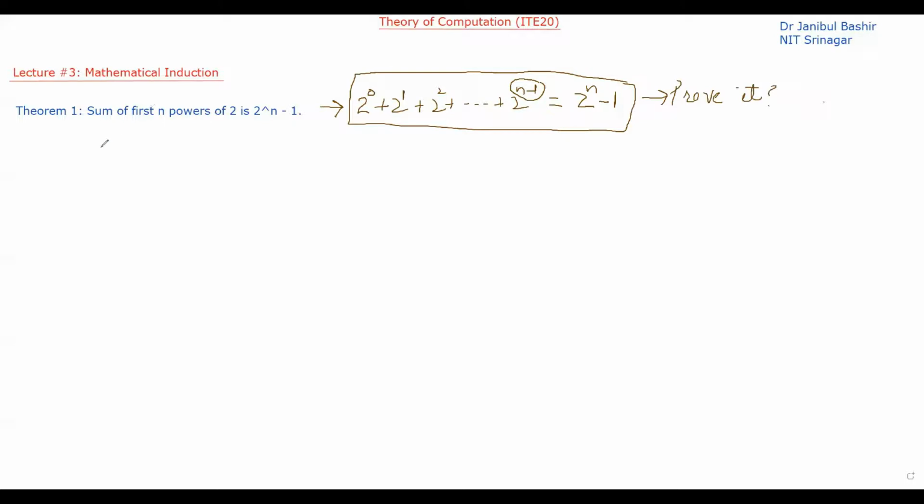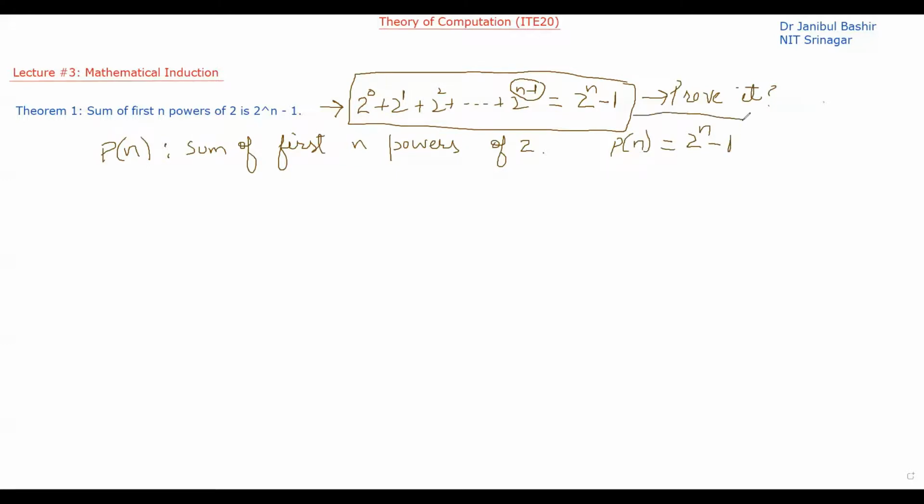Okay, let's first make the predicate. What is the predicate? Let's say P(n) denotes the sum of the first n powers of 2. What we have to prove is that P(n) is equal to 2 raised to the power n minus 1.